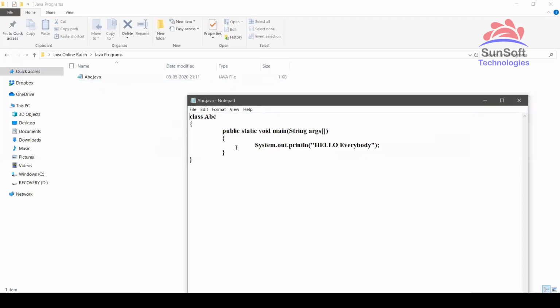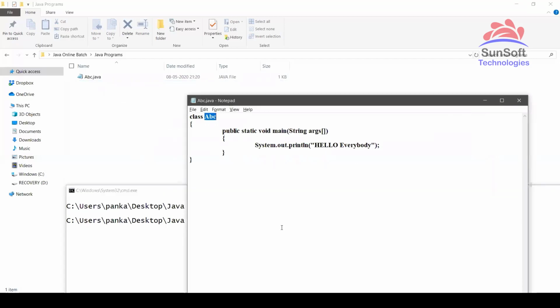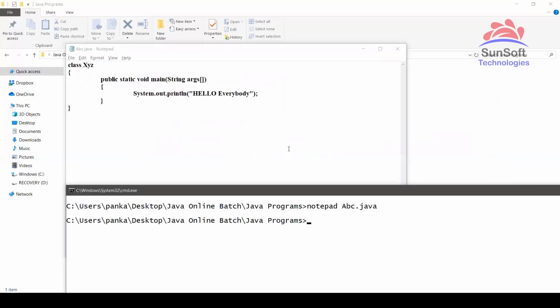But here we can see the change. I have given the class ABC and I have compiled, it was working, no problem. But let me give the class name XYZ. Now I have given the class name XYZ. I don't have any xyz.java, so it is abc.java only and named as xyz. Now if I come here and compile javac abc.java, it is compiled, no error at all. Means it is working.